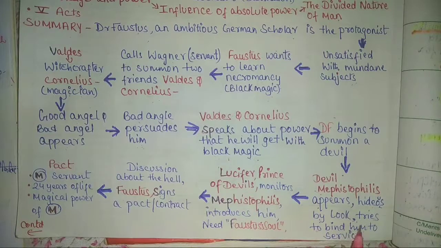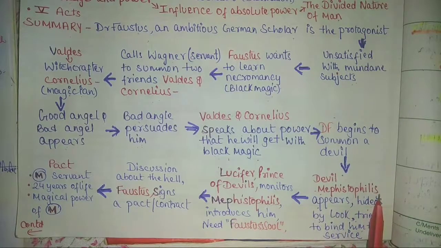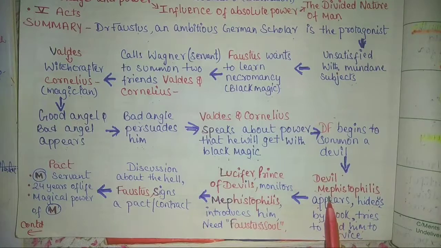Then we see Dr. Faustus tries to bind him to service. Dr. Faustus wants Mephistopheles, a devil, to work for him. But he totally denies. He says for doing that, he requires permission from his devil master, that is Lucifer. He is also called Prince of Devils. Okay, and Lucifer is the one to monitor all the activities of Mephistopheles.